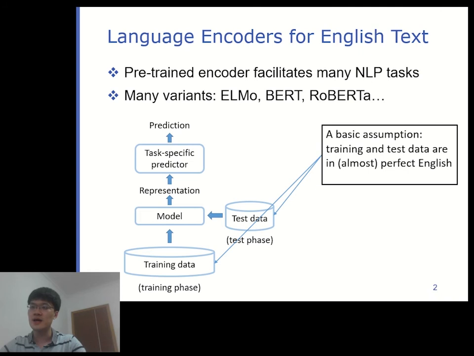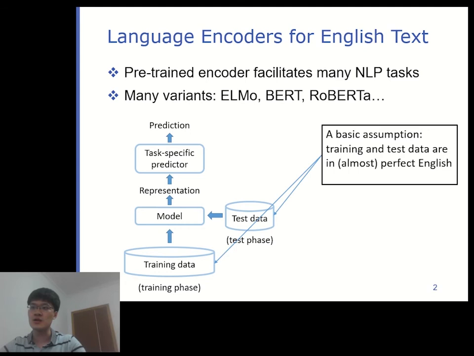So, first, a language encoder is responsible for representing given data in a high-dimensional space. It captures the features and the relations of the inputs. Then, a task-specific predictor is trained to make the predictions according to the representations generated by the encoders. A basic assumption here is that both the training and the test data are in almost perfect English.